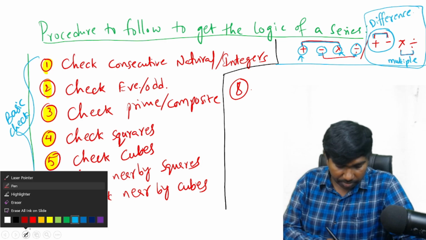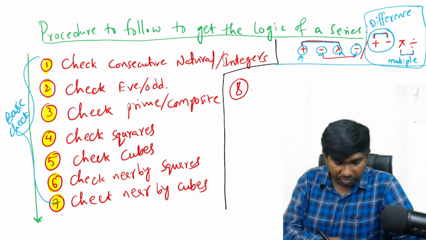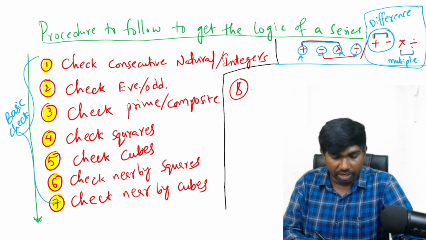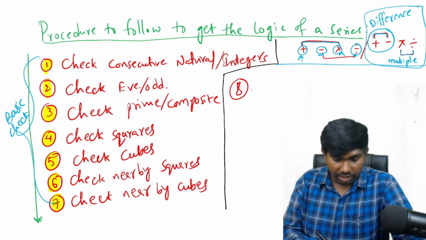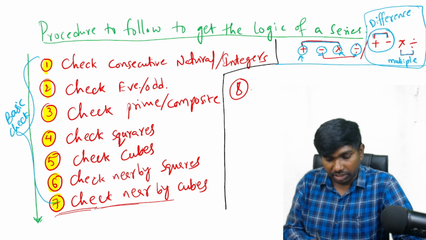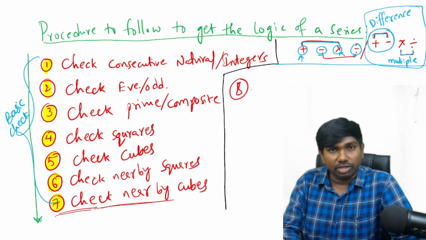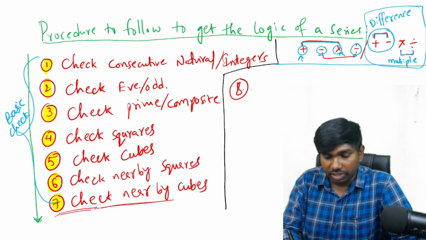So next step, in the 8th step, after checking all these 7 steps, basic checking completed, and these 7 steps we can simply consider like first aid for any number series. If the problem is not solved in the first aid, then we have to take that patient to the next level, that is secondary level, right? Secondary level, that is from step number 8, it is secondary level.